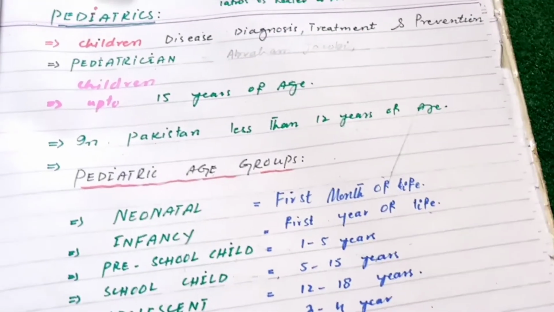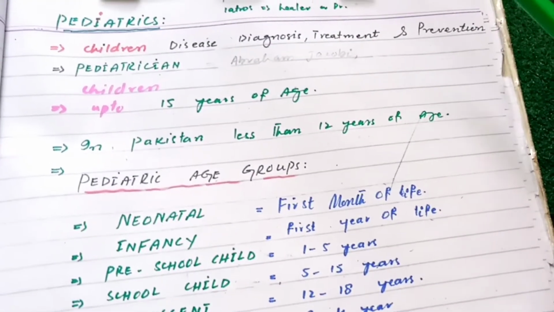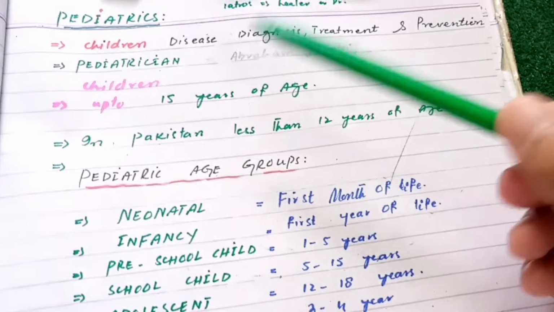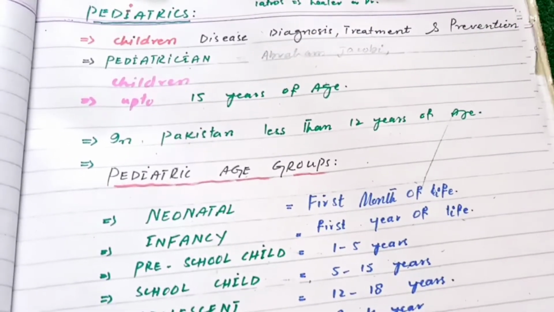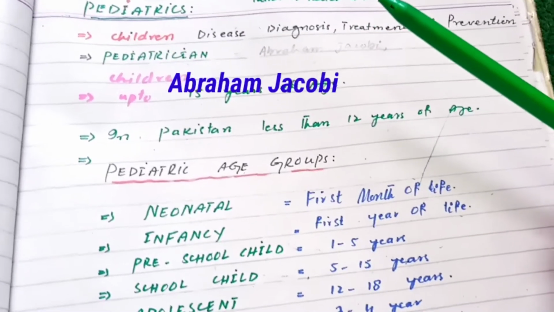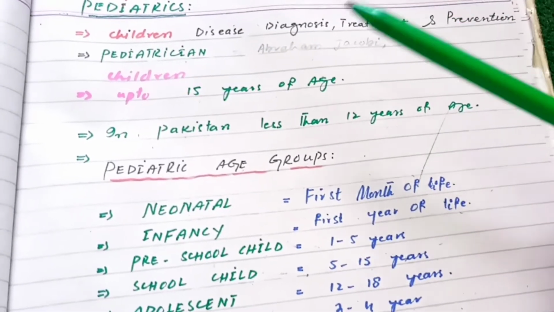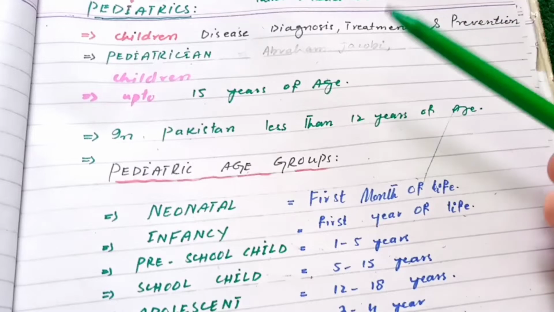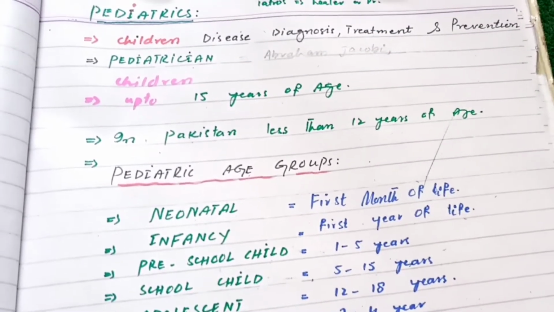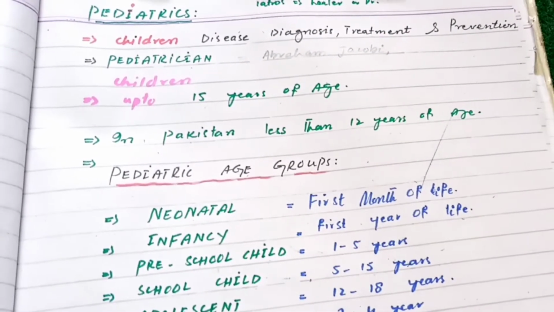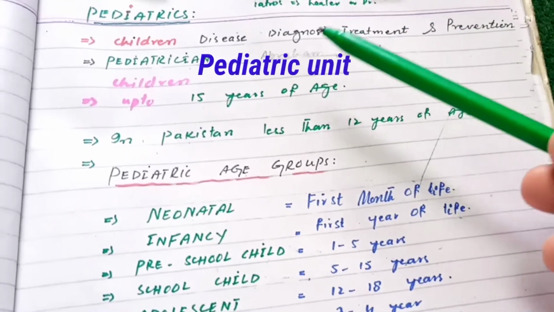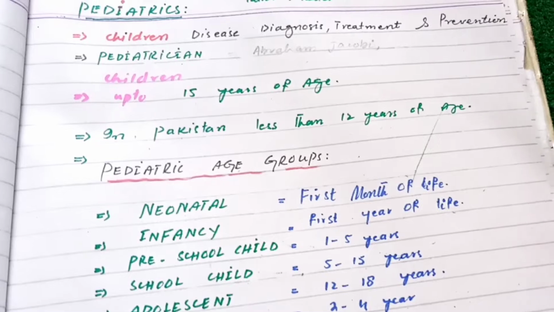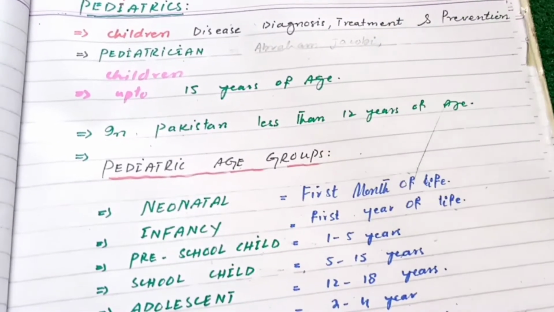It is the diagnosis, treatment, and prevention of disease in children. And one who has a specialty in pediatrics is called a pediatrician, and the father of pediatrics was Abraham Jacobi. So who will be considered a child in Pakistan? Up to 15 years of age a person is considered a child. While in Pakistan the pediatrician only treats, diagnoses, and prevents disease in children whose age is less than 12 years